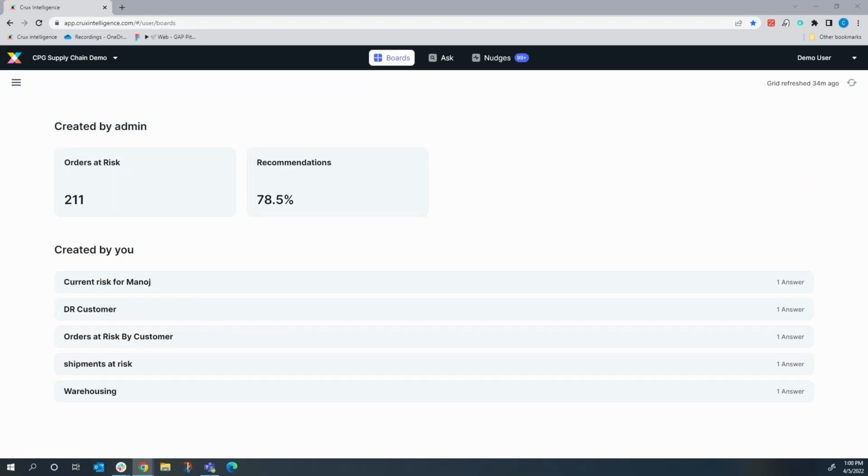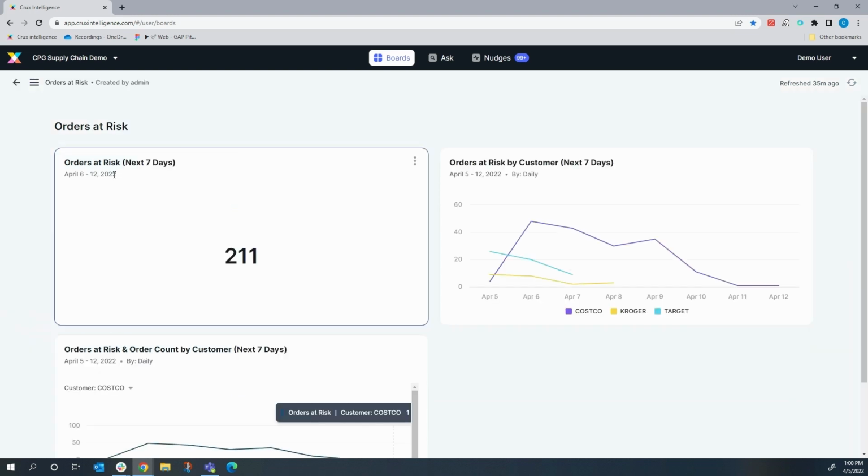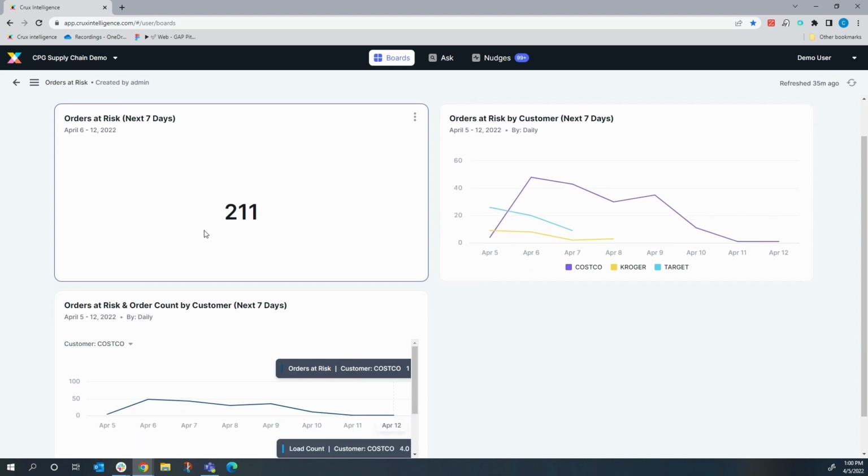So I've switched over to the CPG supply chain demo. I'm playing the role of a customer service manager. I'm interested in looking at service level performance of my customers on this overall basis. Then I want to diagnose any drops in service to see how my service level is for specific products and categories. I want to look at any trends developing in my service level fill rates.